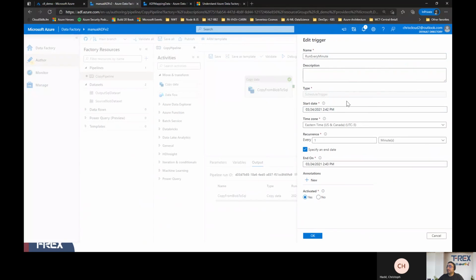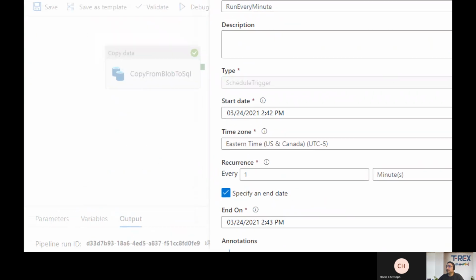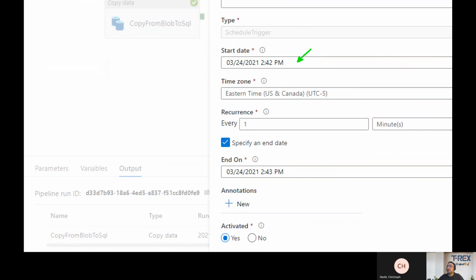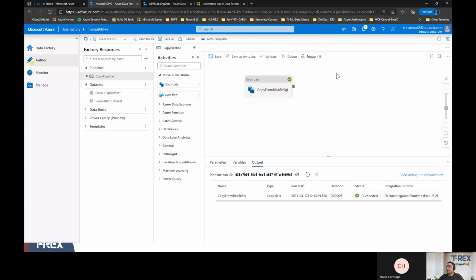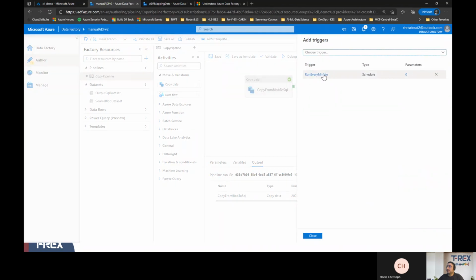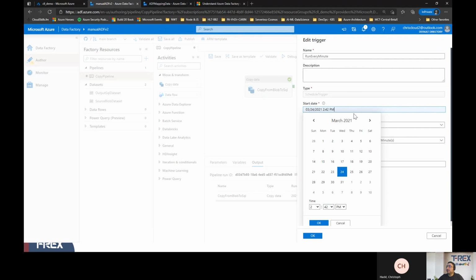Let's click on it. Setting a trigger is pretty easy. You just need to define the date and time when you want it to start and when you want it to end. In my case, I'm going to change that trigger. I'll click on it, and here I'm going to select today's date, which is April 17th, Saturday. And as a time, my local time is 8:17, so I will make sure it's actually running at